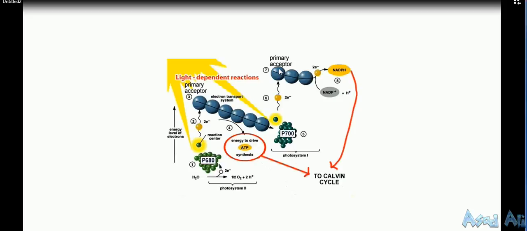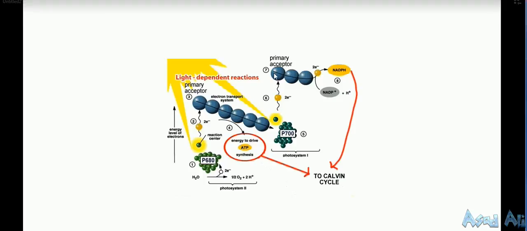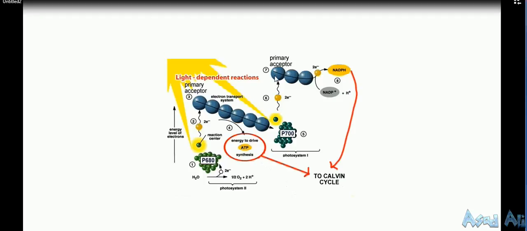There is a plastoquinone, and plastocyanin is present there. Now this electron moves to NADP and attaches to a hydrogen atom because of the energy and forms NADPH. This NADPH and ATP move to the Calvin cycle.